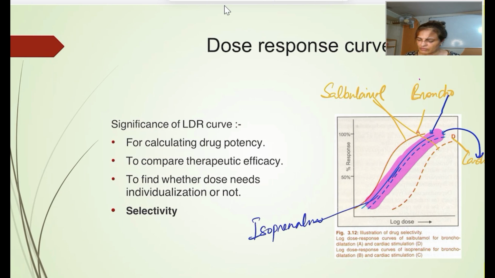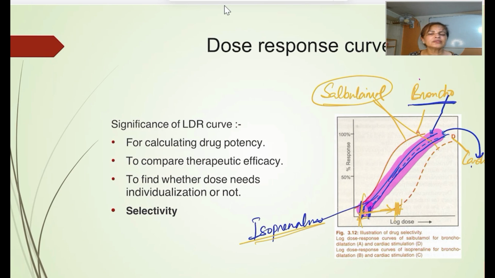Okay. So at very small dose range, आपने इतनी दी और इतनी दी. If you want isoprenaline to cause a bronchodilation, most chances are it is going to stimulate the heart also. Cardiac stimulation भी हो जाएगा. On the other hand salbutamol, at this dose it is going to cause a bronchodilation, whereas at this dose it is going to cause a cardiac stimulation, a wider range. A gap is there. Okay, so salbutamol is more selective for the bronchodilation in comparison to isoprenaline.